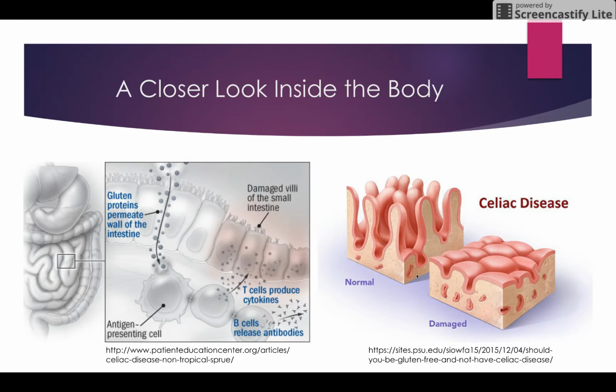The effect of the attacks on the villi are best shown in the picture on the right. Its shape is significantly altered to be shorter in length. Picture the nutrients that the body needs to absorb passing over the villi. The normal healthy villi are able to reach the nutrients above and bring them into the body. But the damaged villi are too short to reach the nutrients, and so they pass right over without being absorbed.